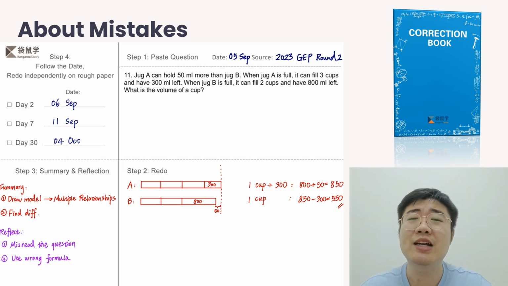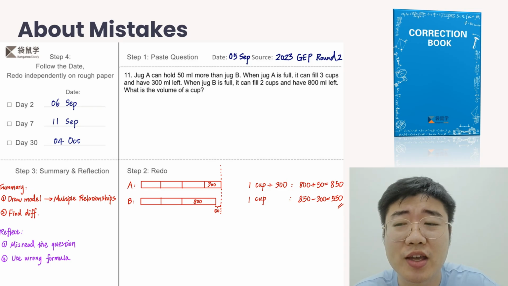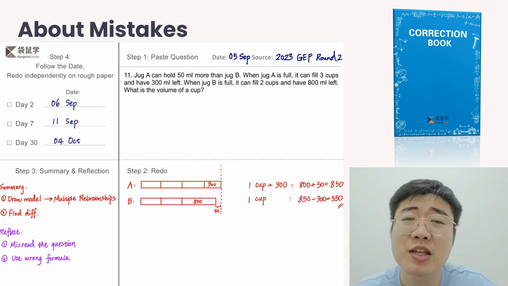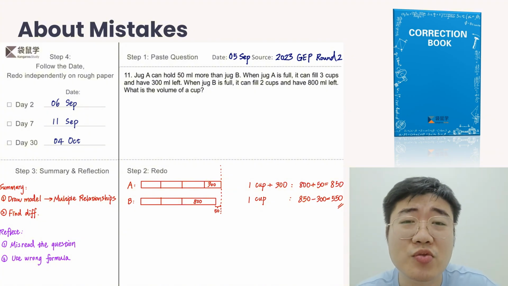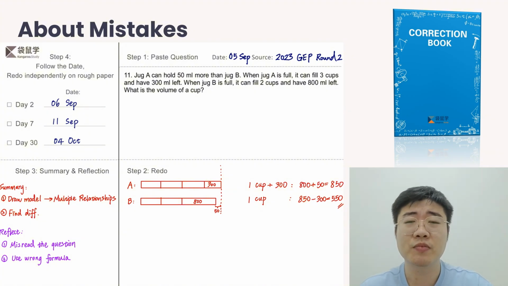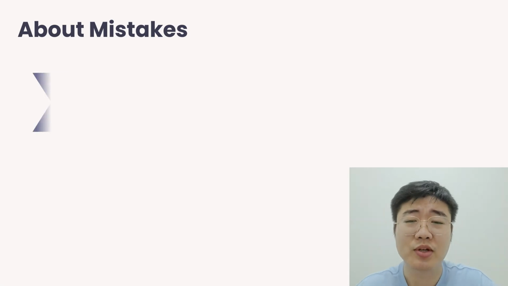Now of course, the last step is where we redo the question again. You can see that we have some days here, day 2, day 7, day 30. These will be the days where you redo the question again. So I've summarized everything into a timeline here.